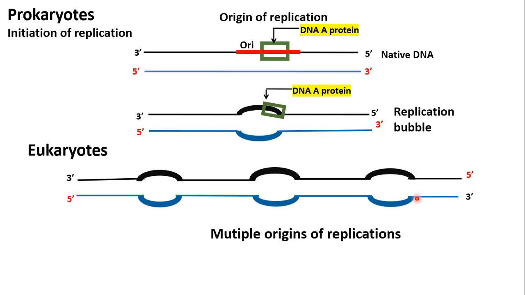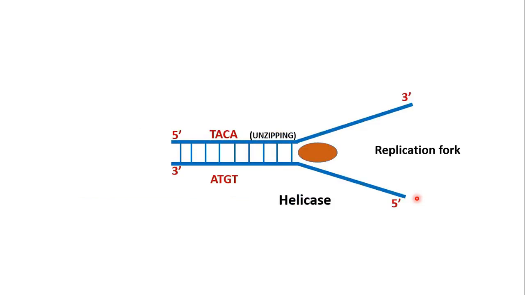So multiple origins are needed to replicate the entire chromosome in a short amount of time. Prokaryotes have circular DNA, but for convenience, we have shown it in the diagram as linear. Okay, eukaryotic DNA is double-stranded and linear, but prokaryotic DNA is circular.